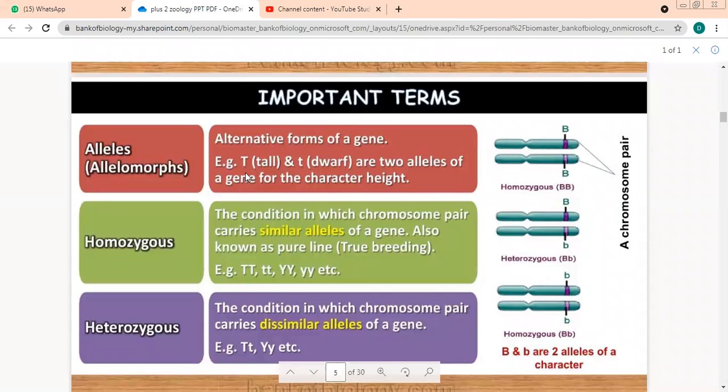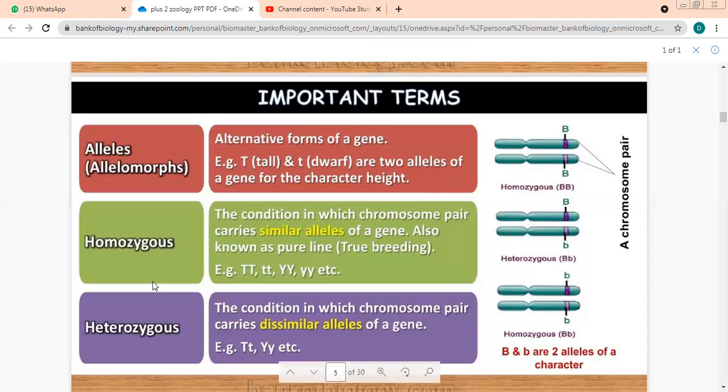Both of them represent what? Height only. So this is one form of a gene, this is the other form of the gene. We will not call them two genes. They are called two alleles of a gene. What are they called? Two alleles of a gene.